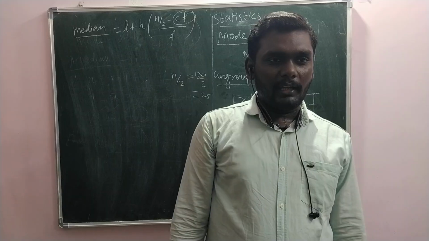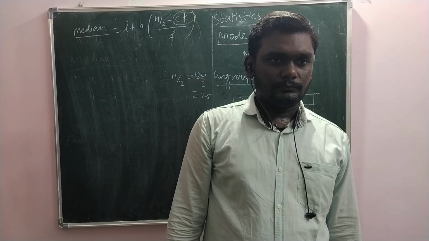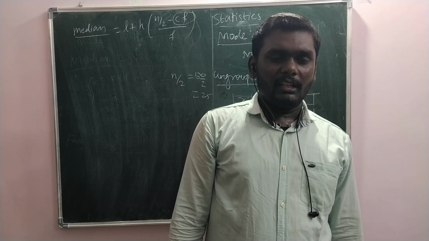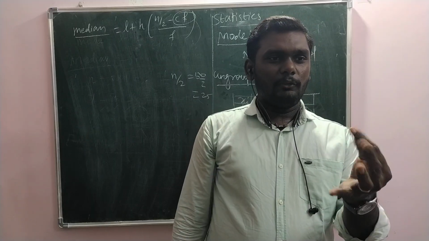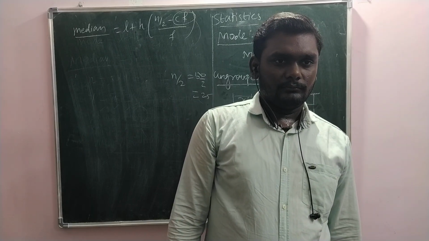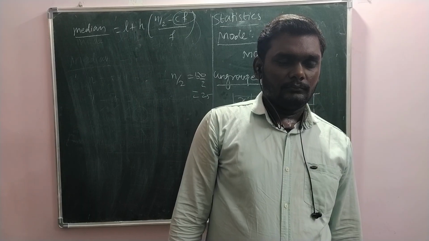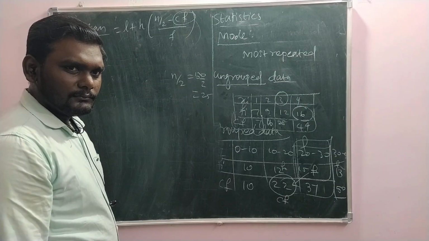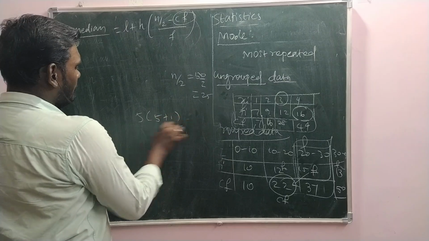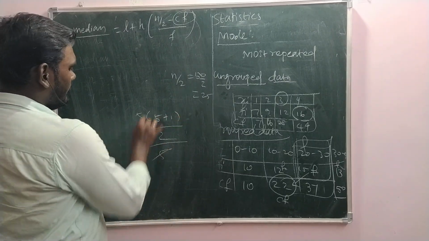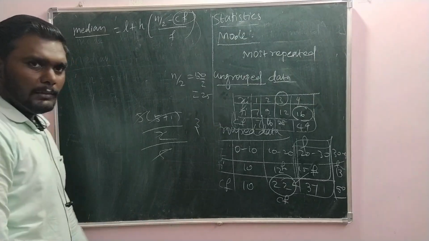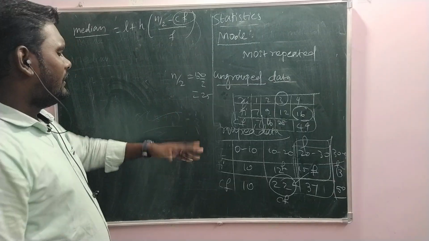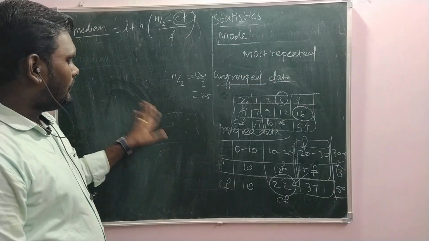Take the average of the first 5 natural numbers: 5 into (5 plus 1) by 2, divided by 5, which cancels to give 3 as the mean. So that is about the mean.